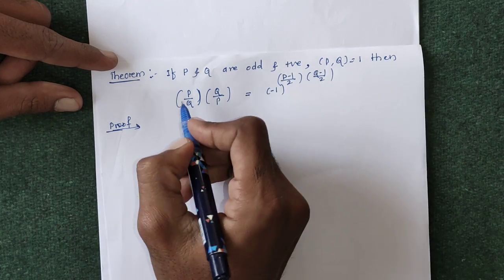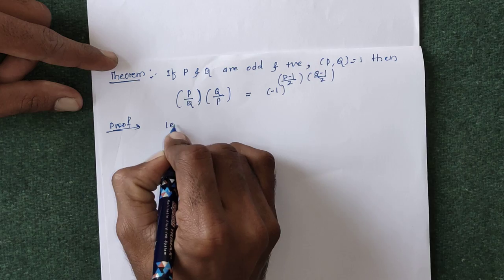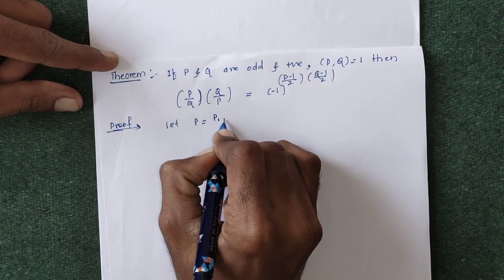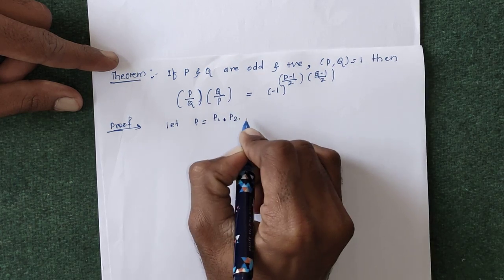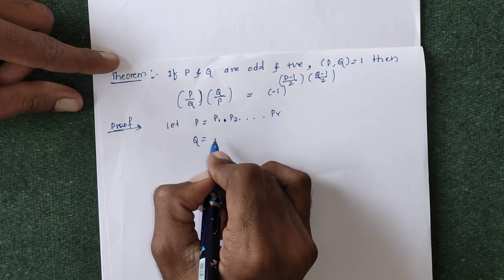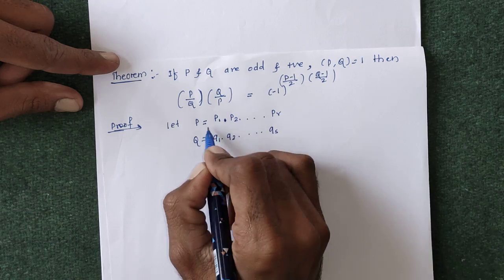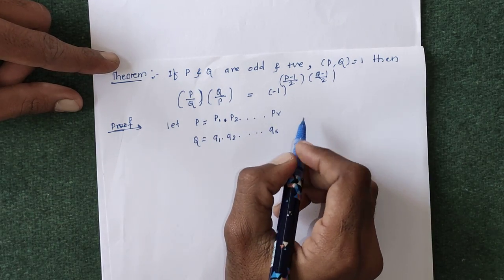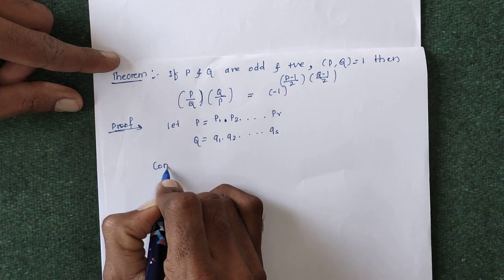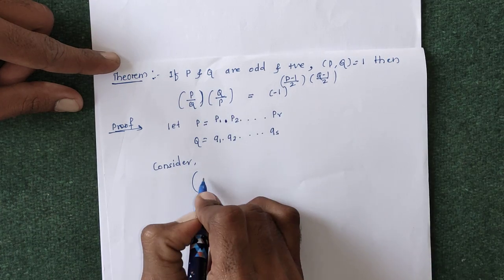In the proof of the theorem, we are given that P and Q are odd and positive integers. So we can write P as the multiplication P1 into P2 up to Pr, and again Q can be written as the multiple Q1, Q2 up to Qs. These Pi's and Qj's are prime numbers by the definition of Jacobi symbol. So first of all, consider the Jacobi symbol of P and Q.